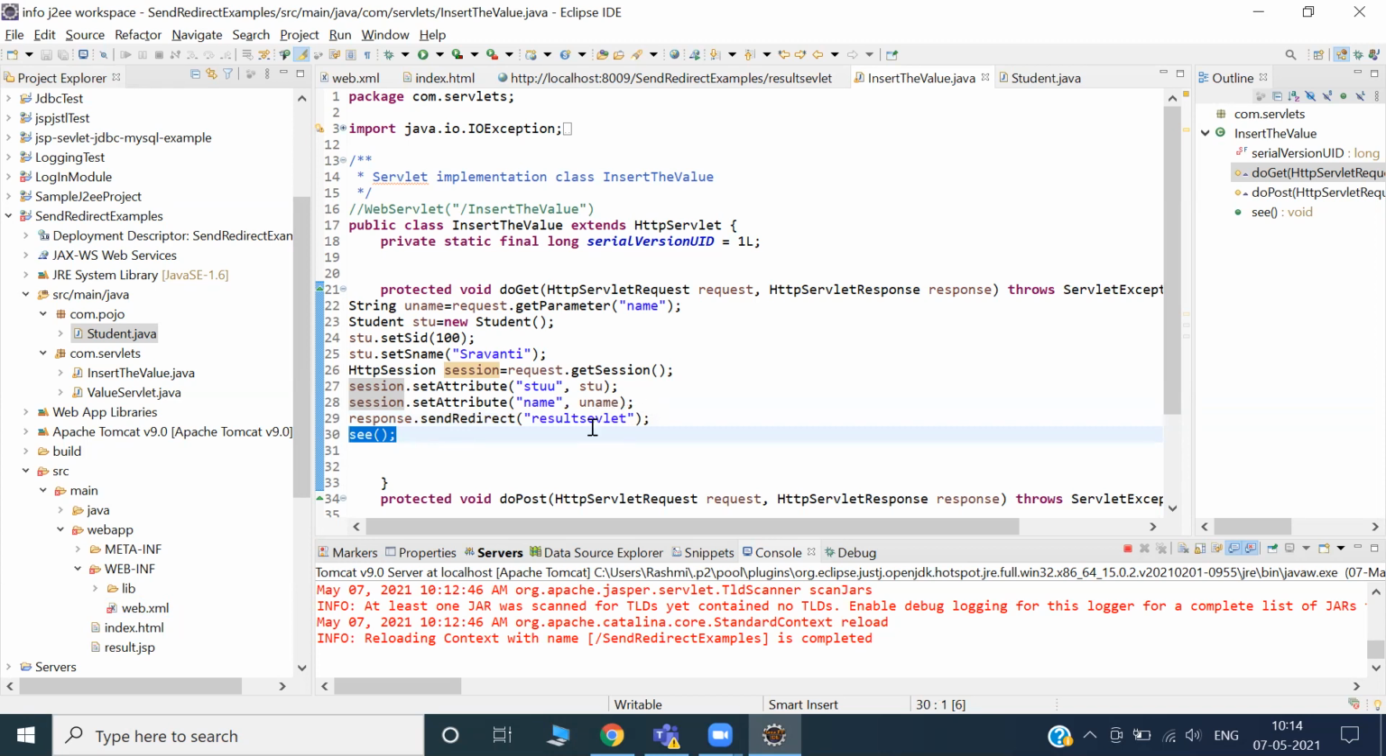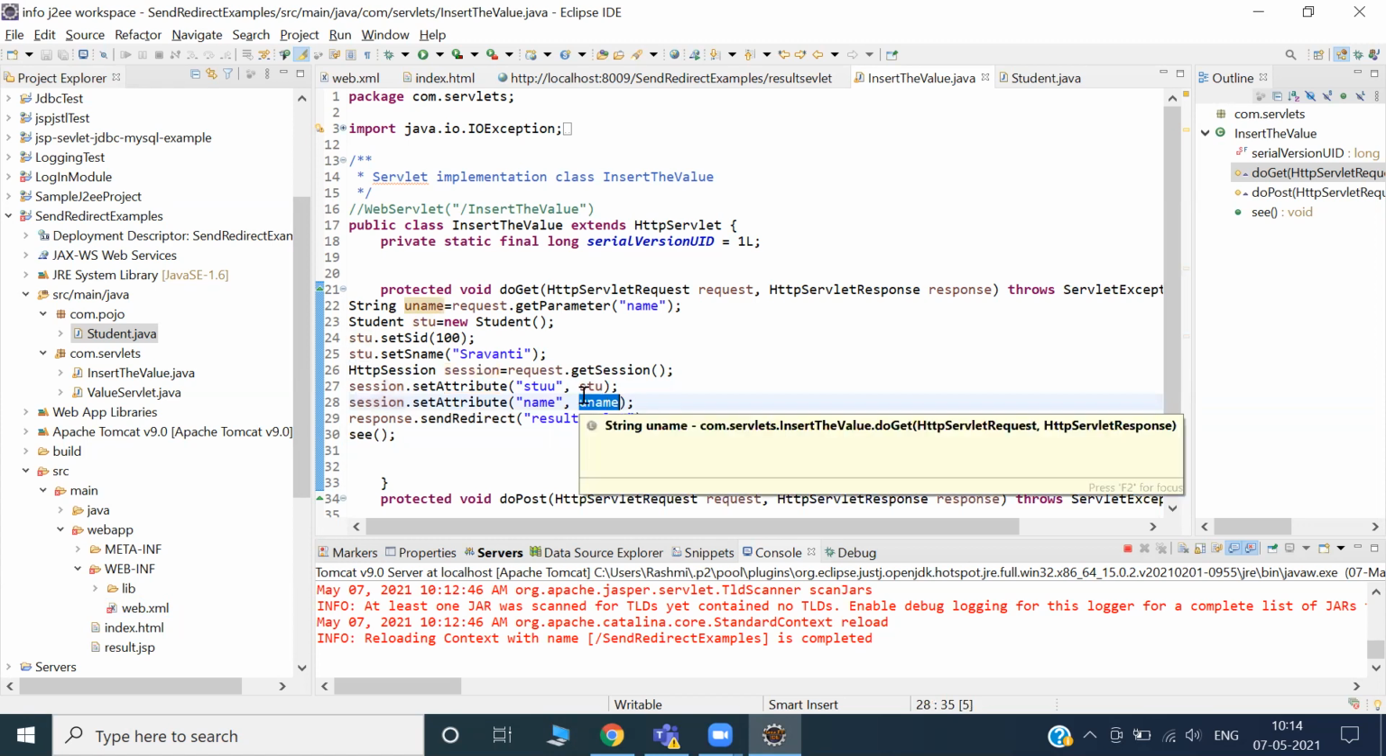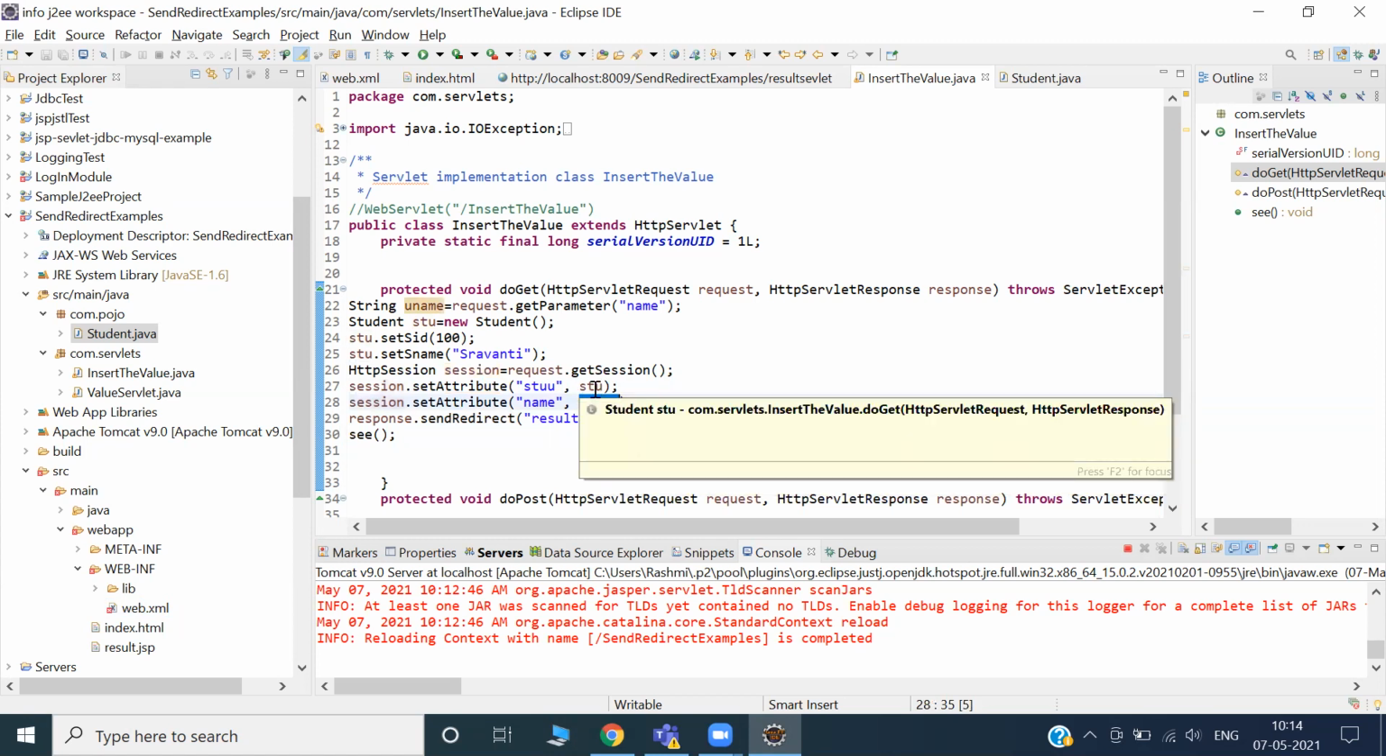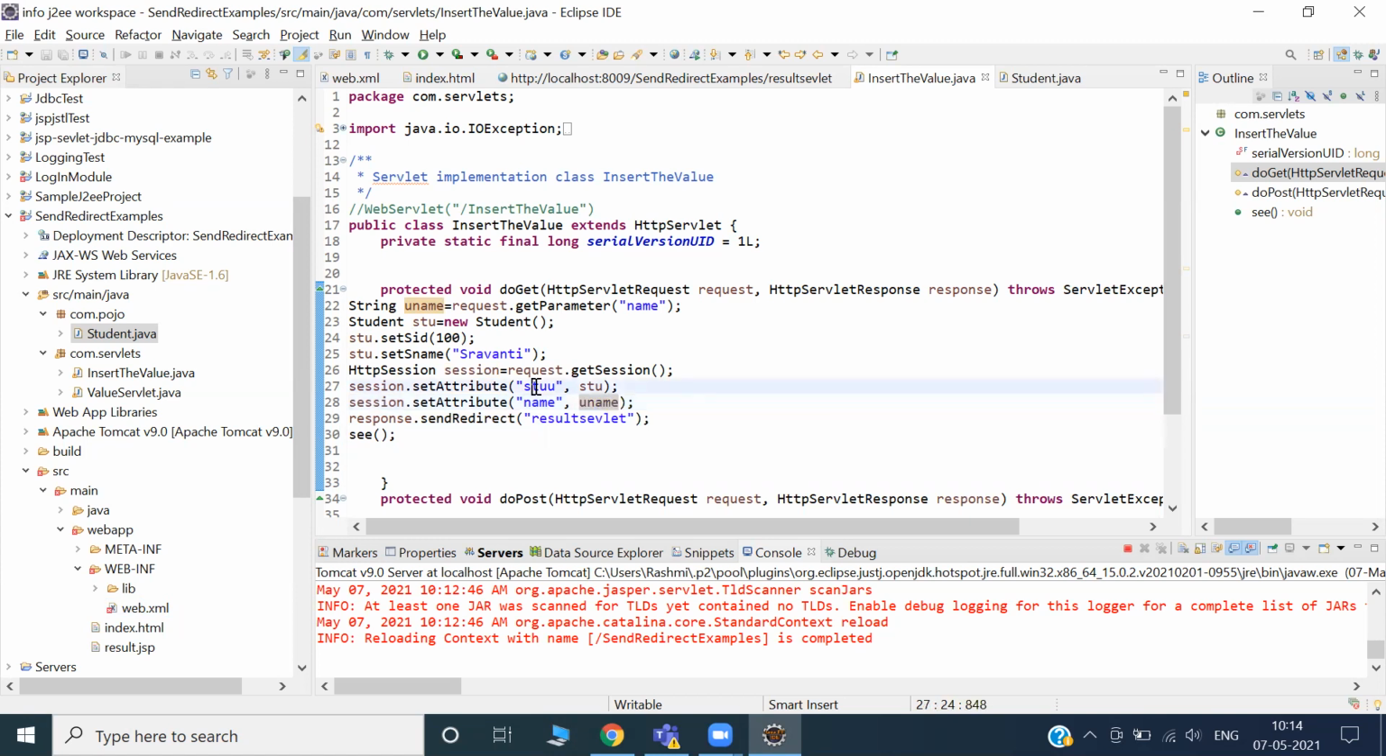So happily the student and username information will be transferred. Then how to collect it? In the next part we'll see.